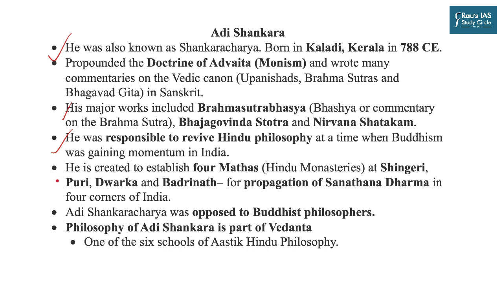He is the one responsible for the establishment of 4 mutts across 4 directions in our country: Shringeri, Puri, Dwarka and Badrinath. The purpose behind these establishments was the propagation of Sanatan Dharma in 4 corners of our country. Of course, he was opposed to Buddhist philosophers, and the philosophy of Adi Shankara is a part of Vedanta, which is also one of the 6 schools of Astik Hindu philosophy.